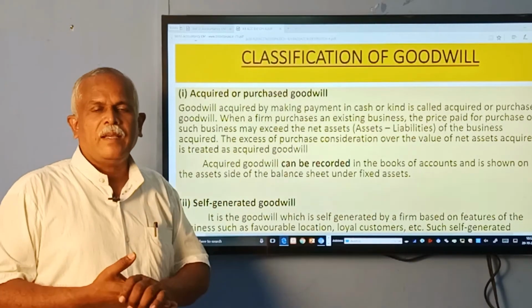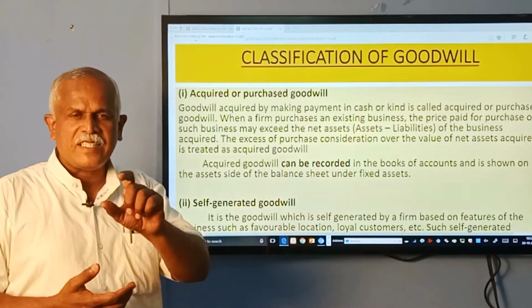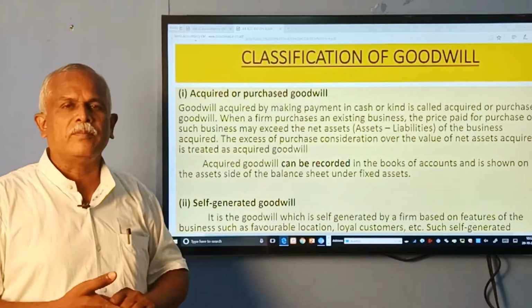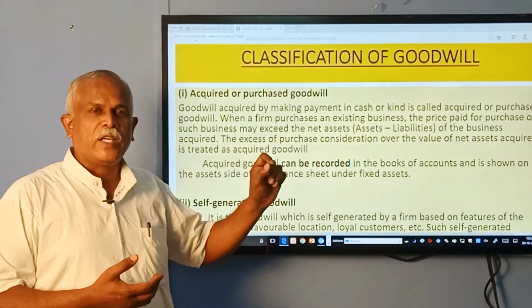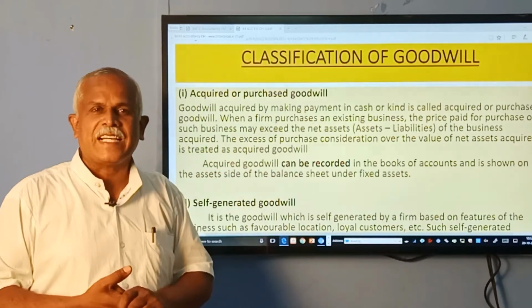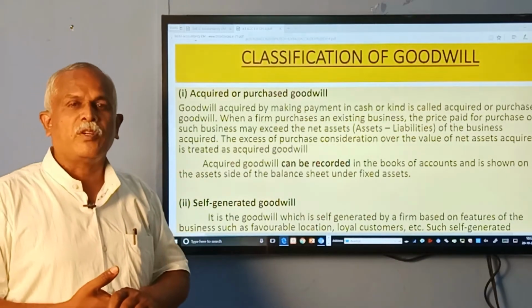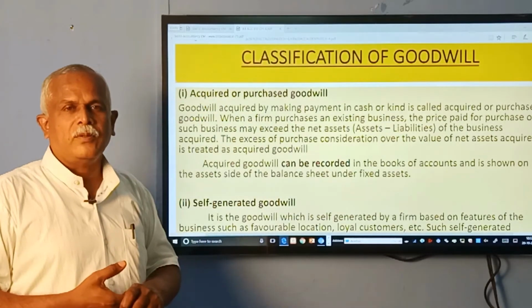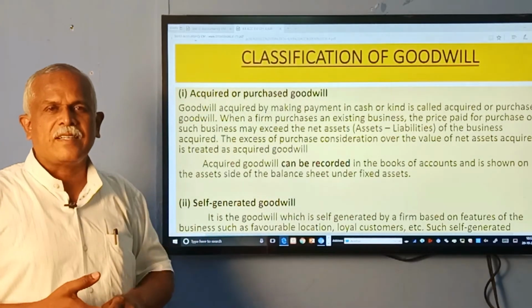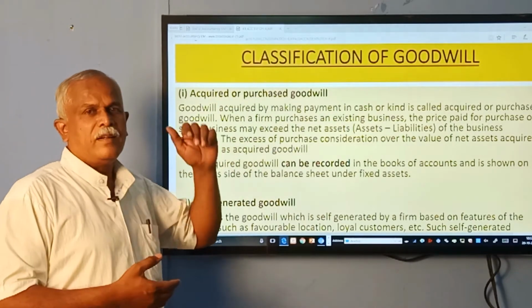If we pay 1.25 crores for a business worth 1 crore, we are paying 25 lakhs extra. Whatever you pay extra, that 25 lakhs, is nothing but acquired goodwill. So anything in excess of the net worth of the business is termed acquired goodwill.